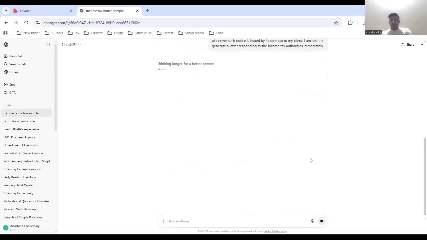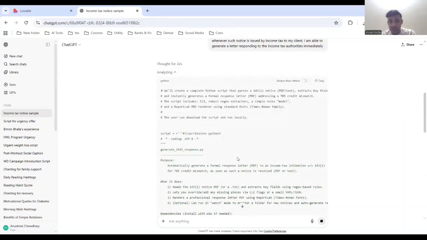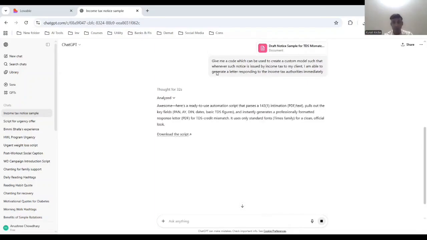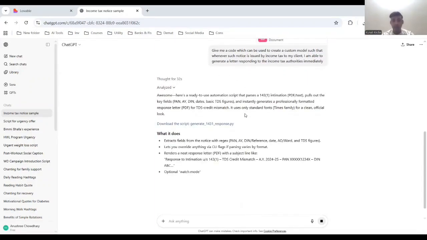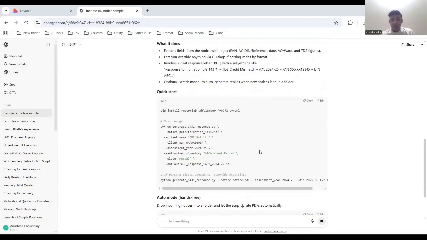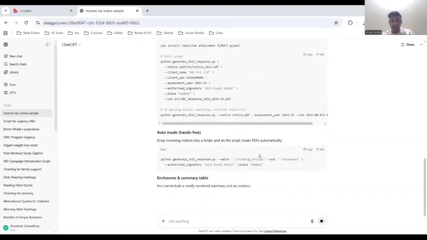So as I hit the prompt button, it has started thinking. See, it's showing. You can go there and check also later. Generating response letter code. It is still analyzing. If you click on analyze, you can see how it is preparing. So a whole lot of thinking is being done by ChatGPT on our behalf. So here comes the prompt which it has generated.